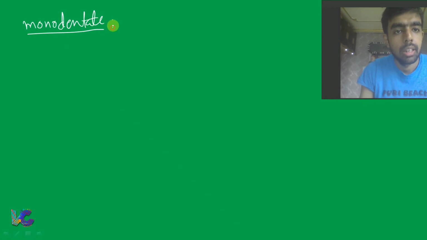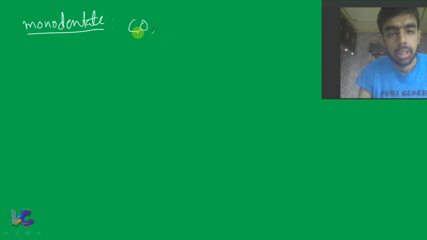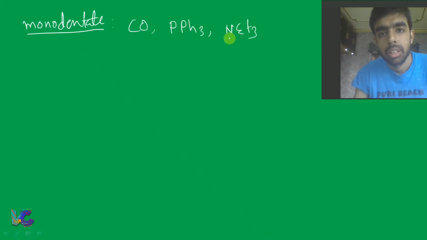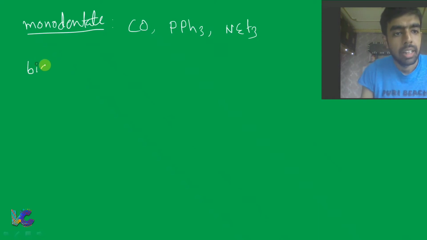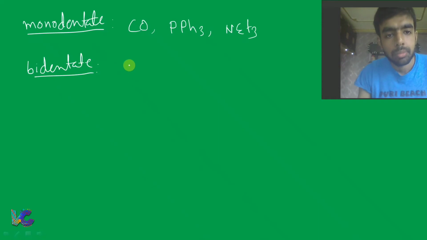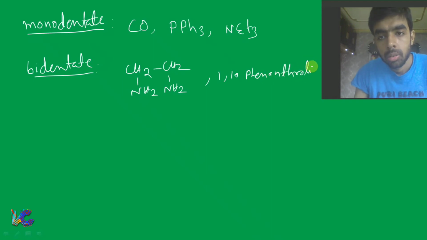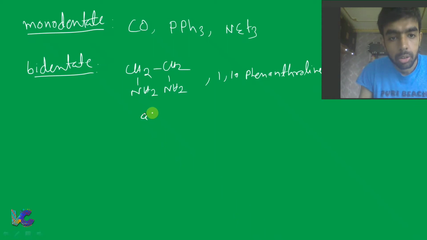Examples are CO, PPh3, NEt3. For bidentate ligand, you can say ethylenediamine, 1,10-phenanthroline, then acetylacetonate.